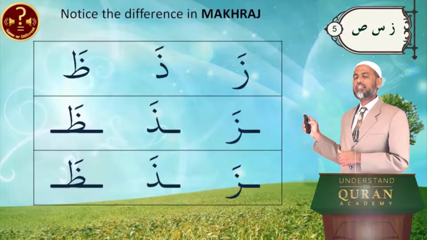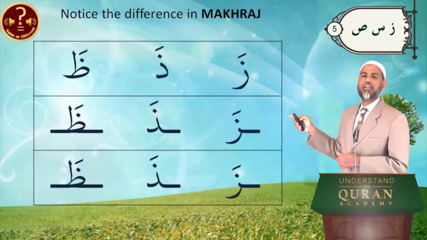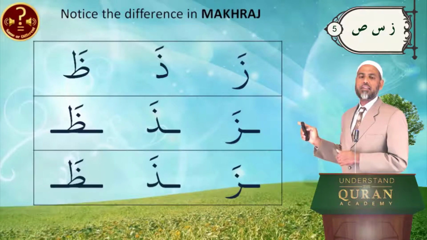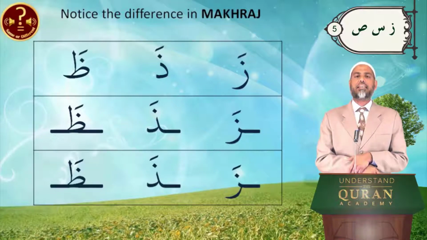See the connectors. For za, the connector is at the top, and for the, the connector is at the bottom. Za, the, dha. Notice the connectors between za and the.